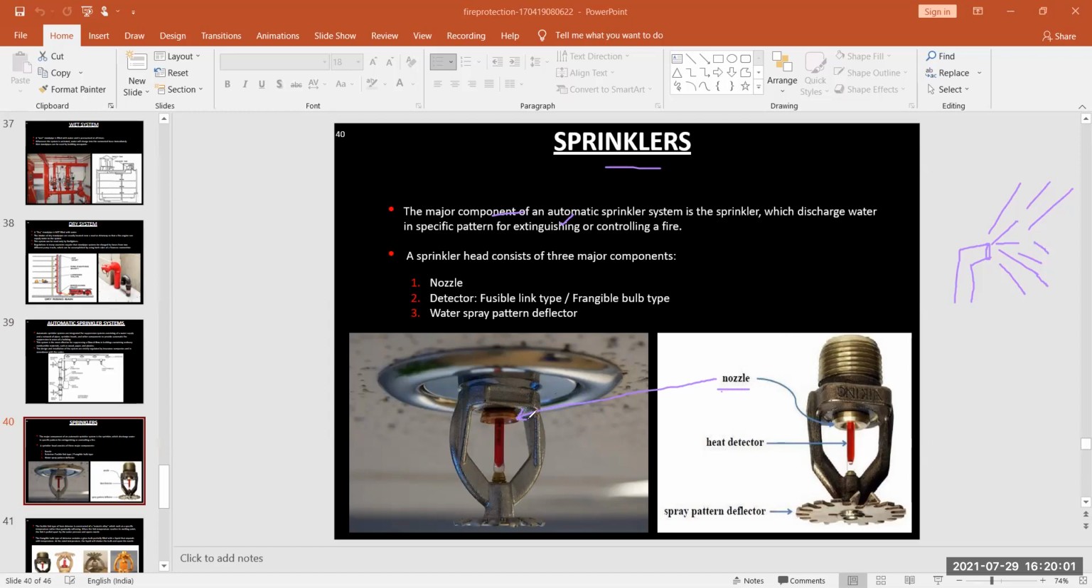Next is our heat detector. This is your fusible link type and frangible bulb type. So these are your heat detectors. Next is your water spray pattern deflector. This is a spray pattern deflector.